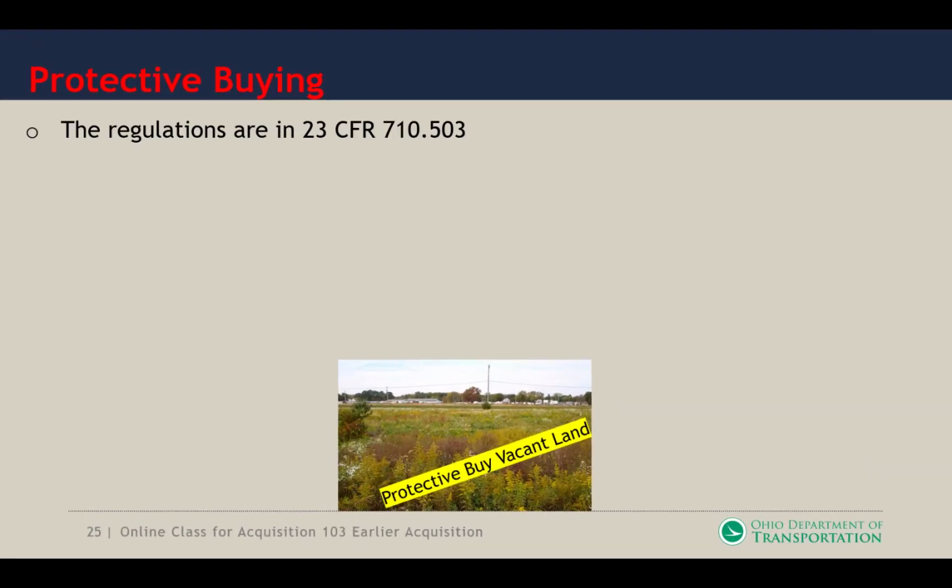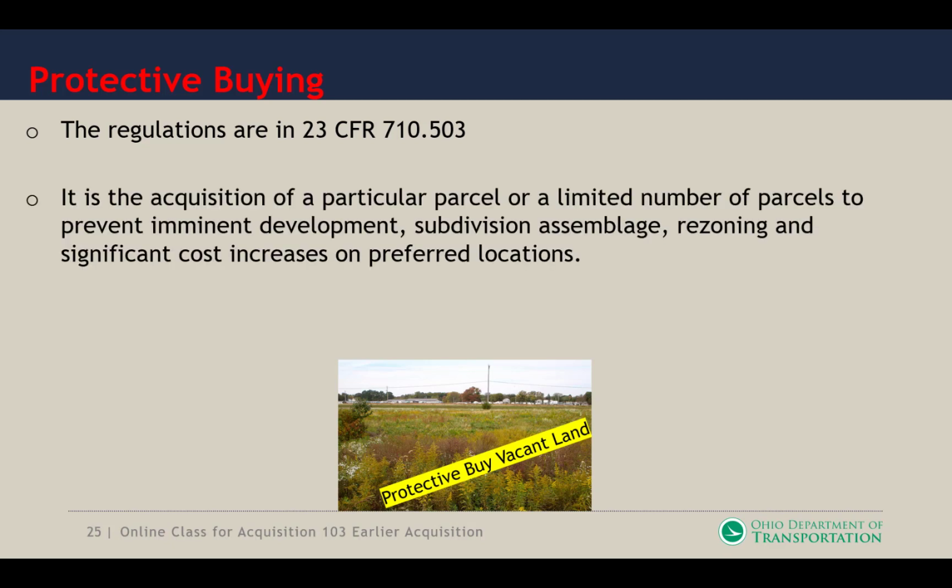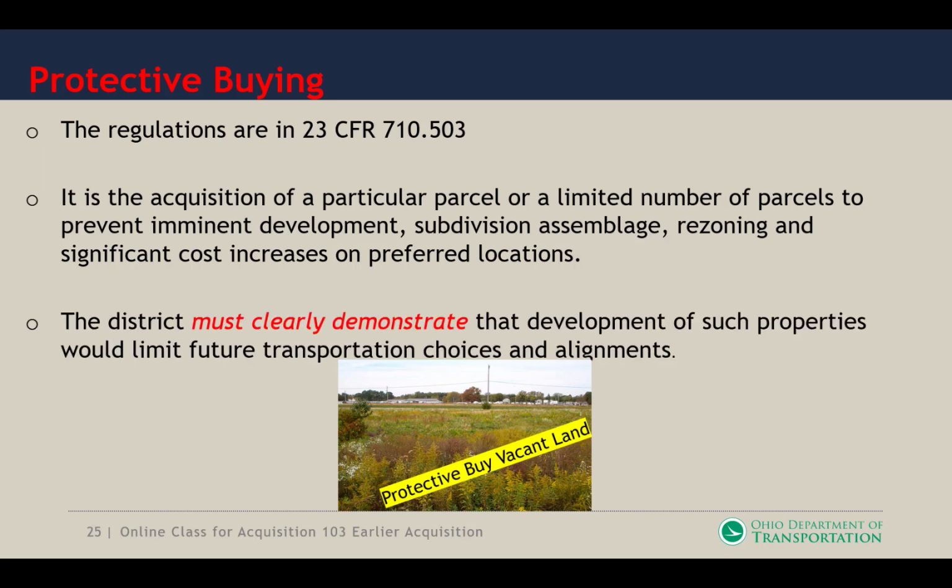Under protective buy, we have the regulations out of 23 CFR 710.503. It is the acquisition of a particular parcel or a limited number of parcels to prevent imminent development, subdivision, assemblage, rezoning, and significant cost increases on a preferred location. The district must clearly demonstrate that the development of such properties would limit transportation choices of an alignment.